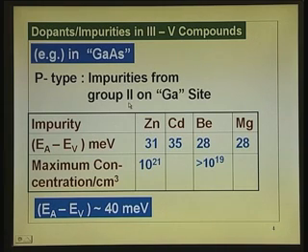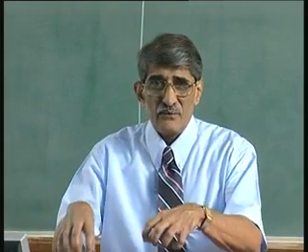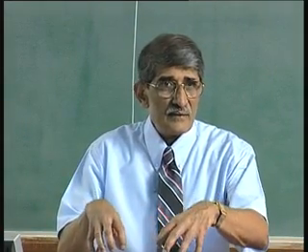Now, if you take impurities from group 2 of the periodic table, impurities from group 2 are zinc, cadmium, beryllium, magnesium. If you take any one of them, if they are occupying the gallium site, what will happen? In the gallium site, it calls for 3 electrons, because gallium has 3 valence electrons. It forms a covalent bond with the arsenic with 5 electrons from arsenic, 3 electrons from gallium. So, totally 8 to form the covalent bond.